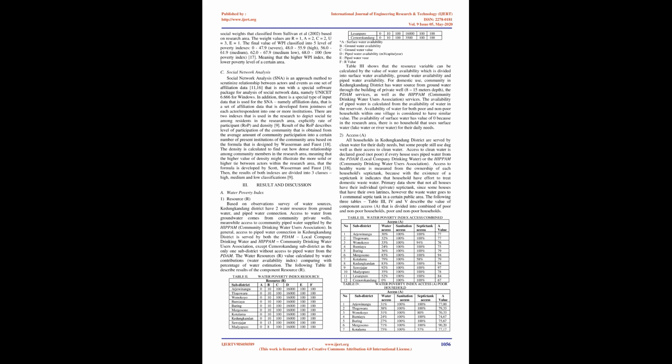The final value of WPI is classified into 5 levels of poverty index: 0 to 47.9, severe; 48.0 to 55.9, high; 56.0 to 61.9, medium; 62.0 to 67.9, medium low; 68.0 to 100, low poverty index. Meaning that the higher the WPI index, the lower the poverty level of a certain area.